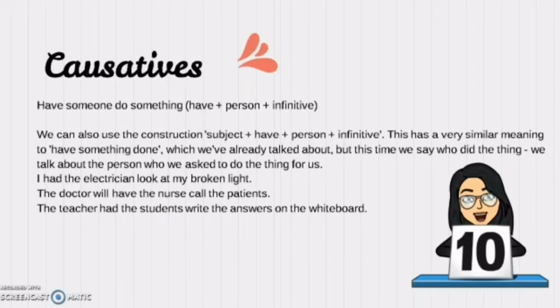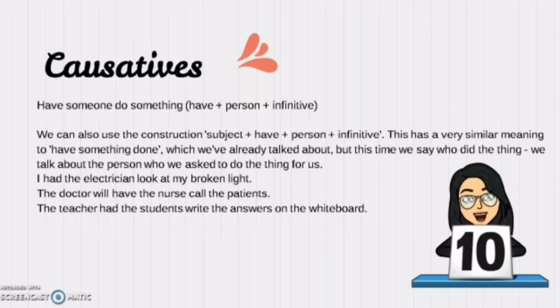We can also use the construction subject, have, person, infinitive. This has a very similar meaning to have something done, which we have already talked about. But this time we say who did the thing. We talk about the person who was asked to do the thing for us.